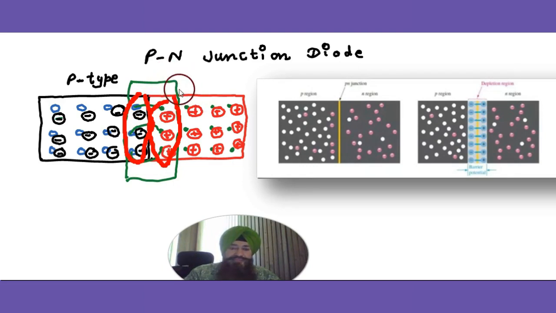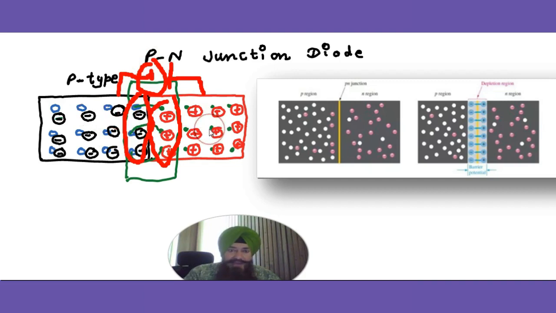So on the n-type, the barrier potential develops positive. On the p-type, because of uncovered negative ions, barrier potential develops negative. So electrons try to diffuse in the p, but this negative potential opposes.